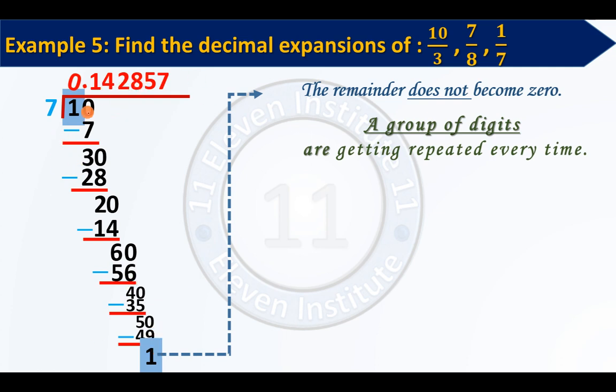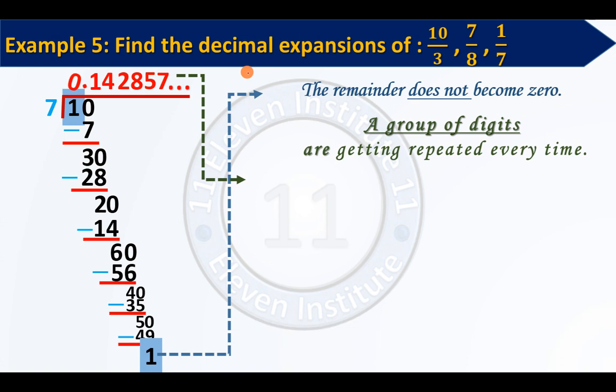Each and every time you get 1 over here. When you get 3 over here, you will get 4 over here. When you get 2 over here, you get 2 over here. When you get 6 over here, you get 8 over here. Each and every time the sequence of your remainder gets repeated, the sequence in the quotient also gets repeated. So we can say a group of digits are getting repeated every time. This 142857 will continue to get repeated. 142857, 142857, 142857. It will just continue.